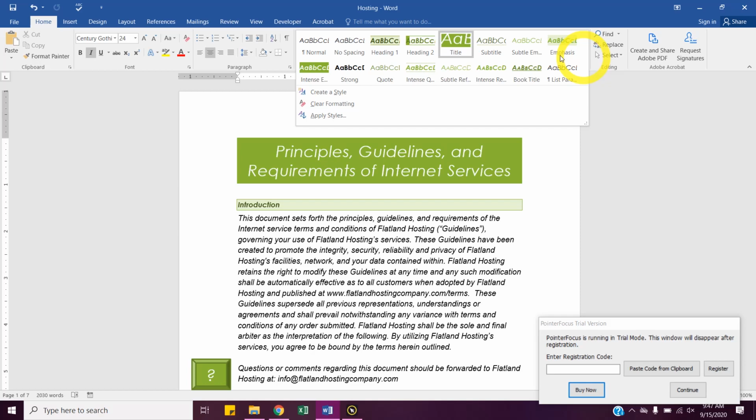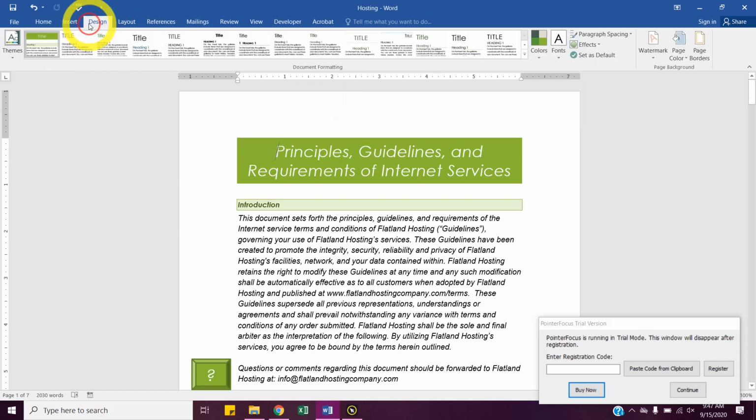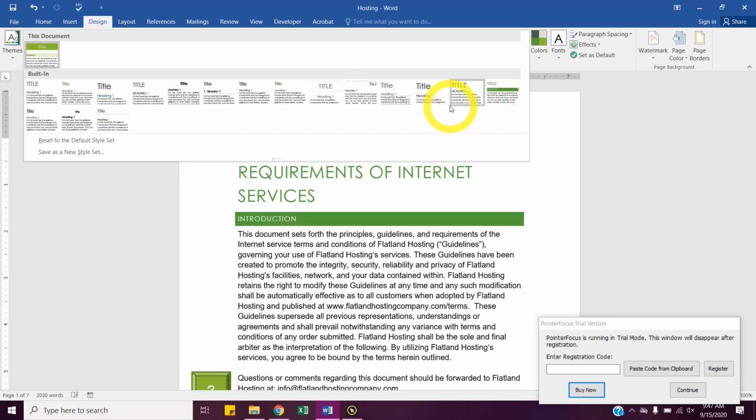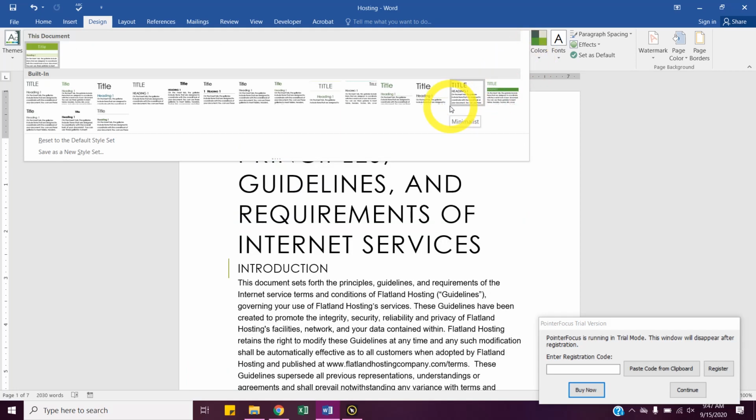Styles. We go to the design tab, all of these are called style sets. So we have different sets of styles. So if I change a style set, everything on the home tab will change. They will change the different styles.